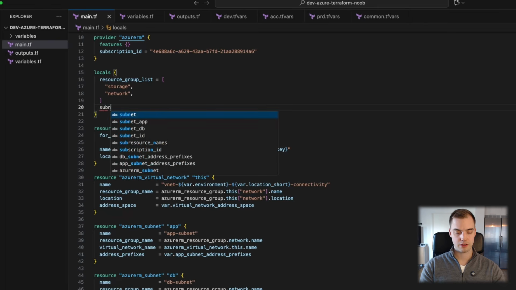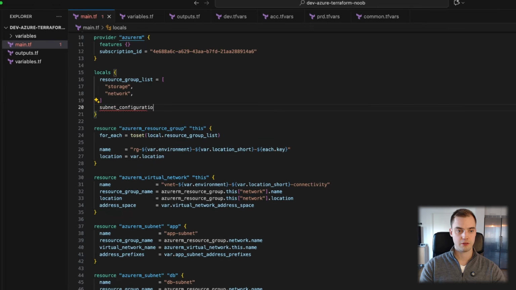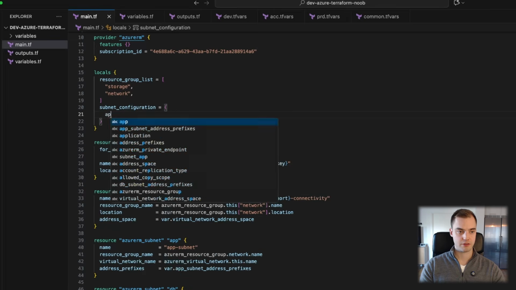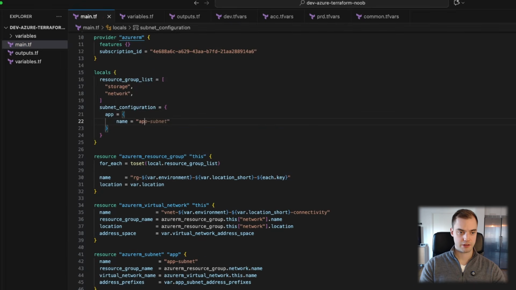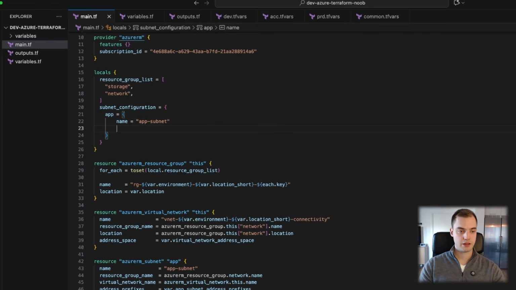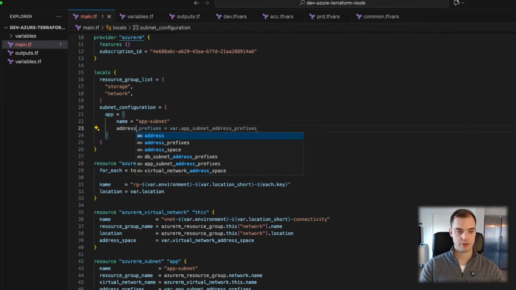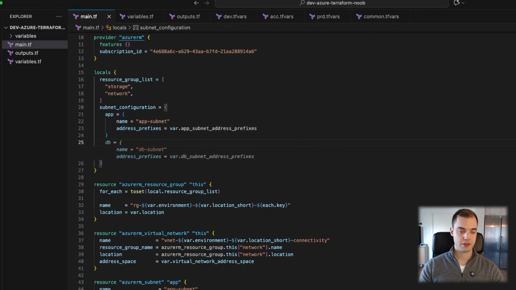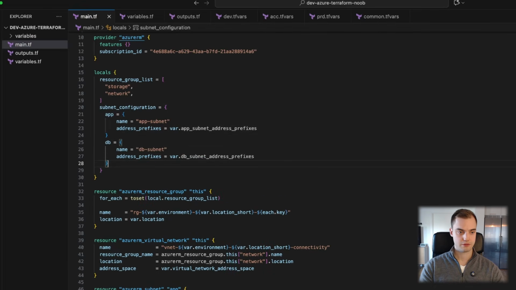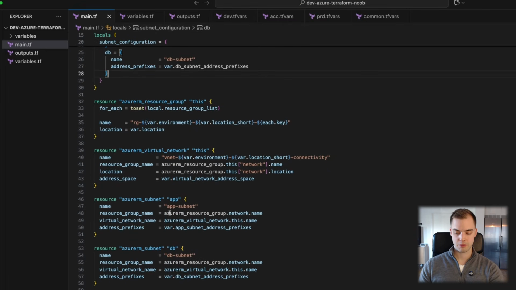We could say subnets configuration, and we'll make this a map of objects where we can say that the first one is called app. The name here is still app subnet. And then we can have address prefixes and just add the variable here, address prefixes. And we want to be doing the same for DB. There you go.